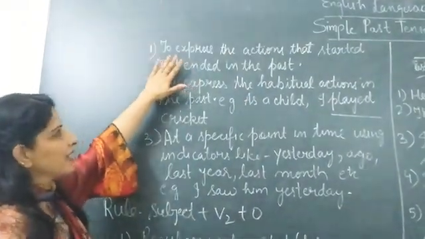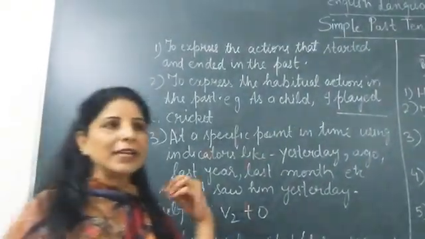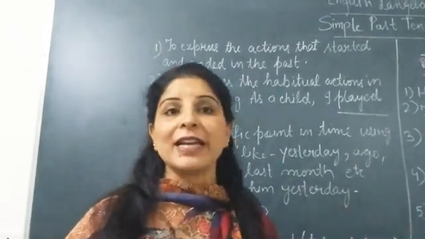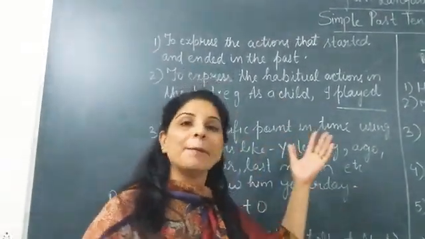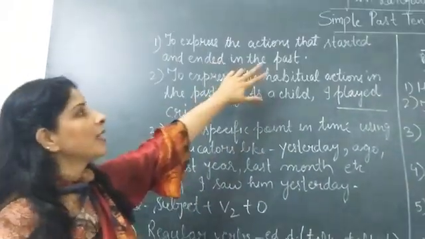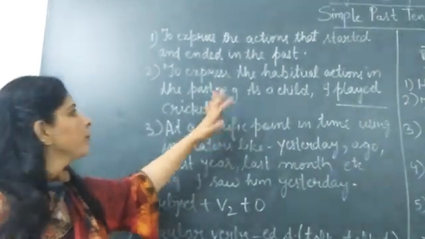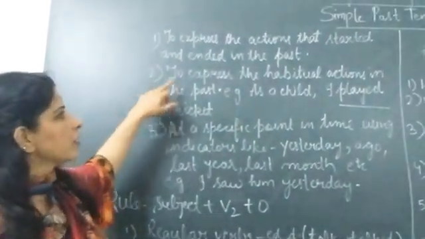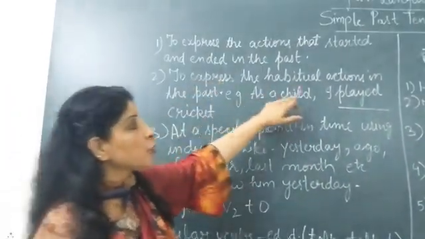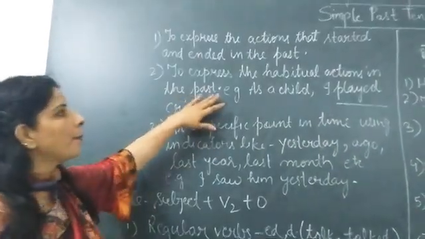So simple past tense is used to express those actions which have happened in the past time, which started in the past time and also ended in the past time. Okay. Then second point, to express the habitual actions in the past.